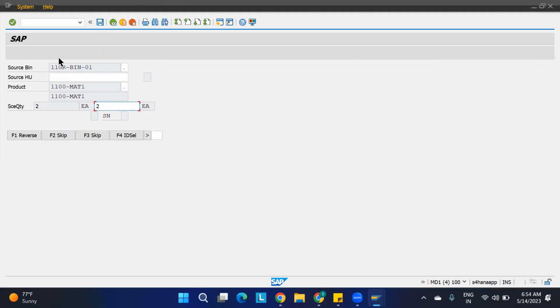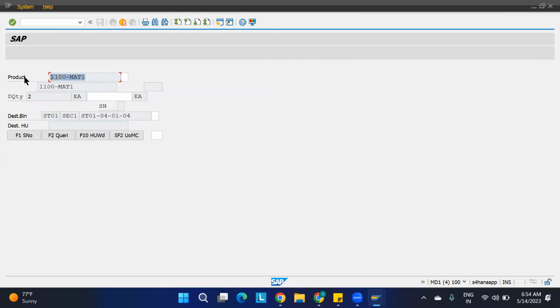See, I am taking it from this particular bin. I am scanning the GR bin and material, taking this. But when I am keeping it, I don't want to keep it in this bin because the bin got damaged or something had happened to it. That is why I'm not keeping it in this bin. So here I want to change.